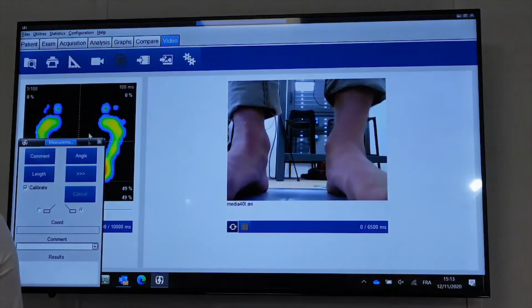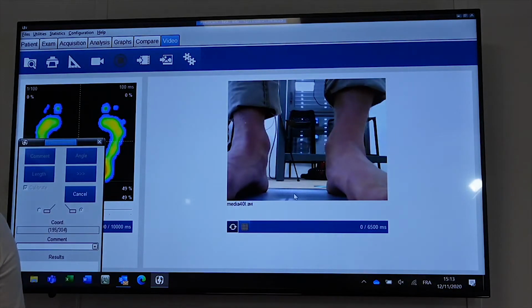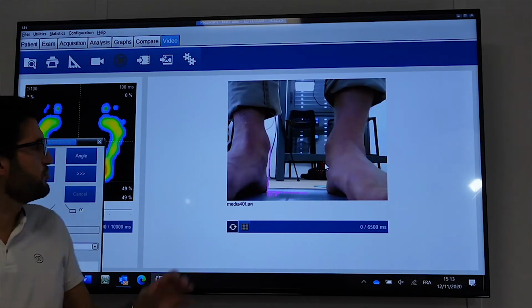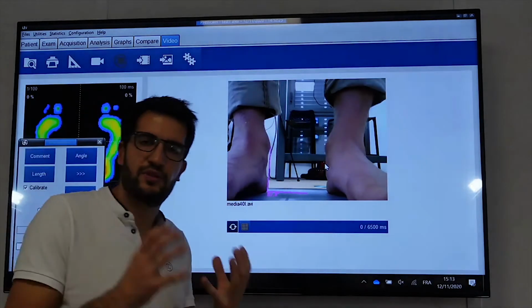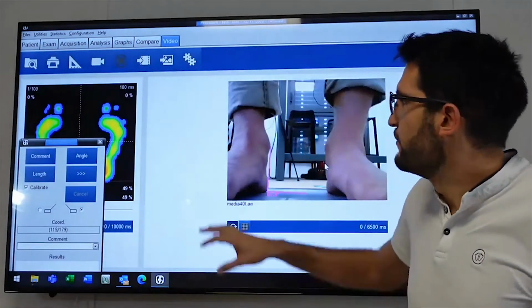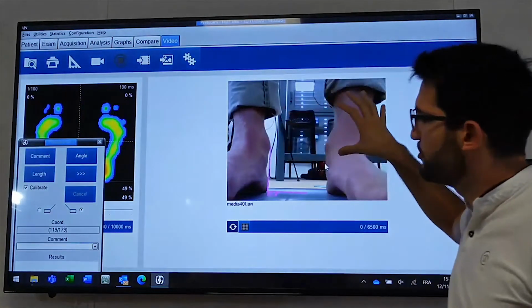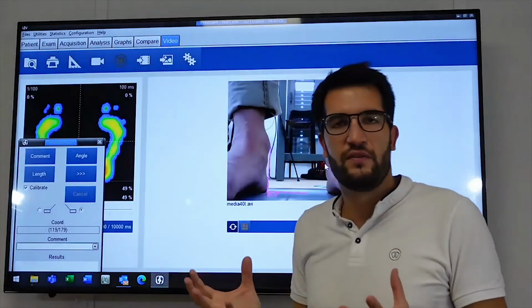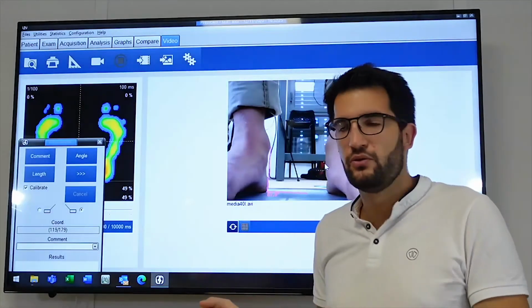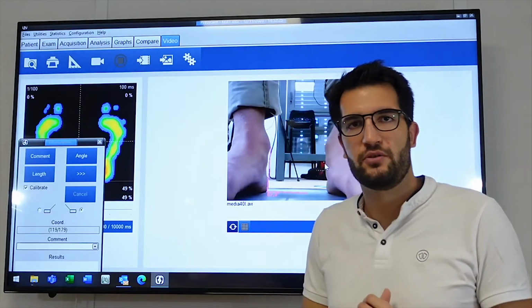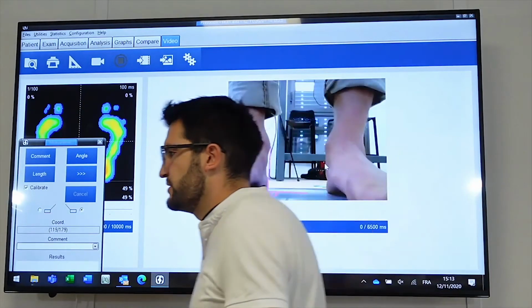If I want to put one angle, for example, one angle like this, I can put one angle like this and print out the file with the pressure point and with the picture. So if you don't have a movie maker, you can use the PressCam as a movie maker. So this will be interesting for you.